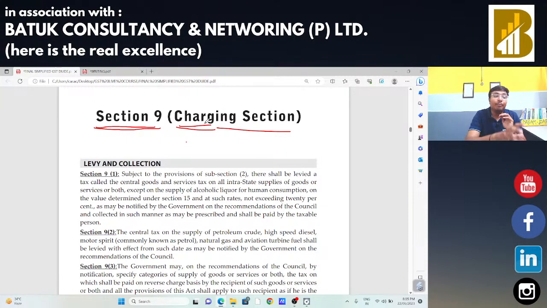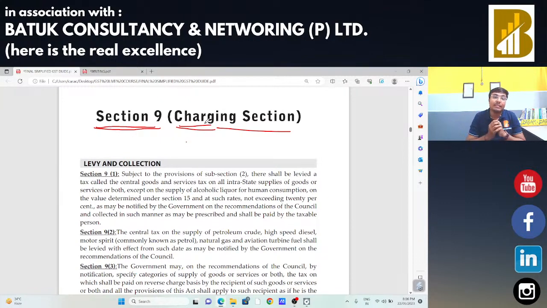That is, if there is any gift due to the employer-employee relationship. The second point we saw: anyone who is holding a post under the Constitution of India, municipal corporation, panchayat samiti, all those, if they are going to provide any services, in that case that will be treated as neither supply of goods nor supply of services. Then the next point we saw was funeral and all related activities and services, that will be treated as neither supply of goods nor supply of services.